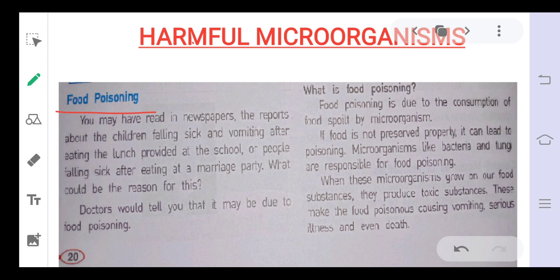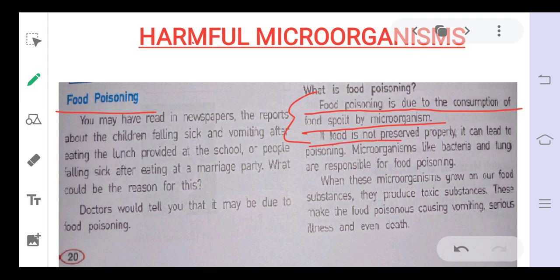So what is food poisoning? Food poisoning is the disease in which the food acts like a poison. When the food is spoiled by microorganisms, this condition is called food poisoning. So food poisoning is due to the consumption of food spoiled by microorganisms. When we consume this type of food, it creates different problems in our body, and this condition is called food poisoning.